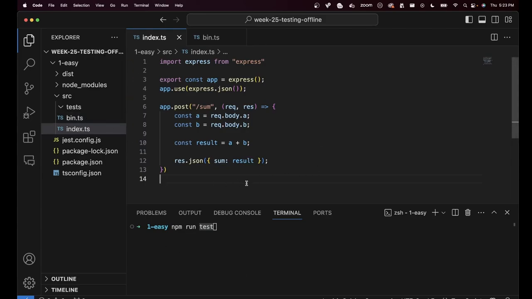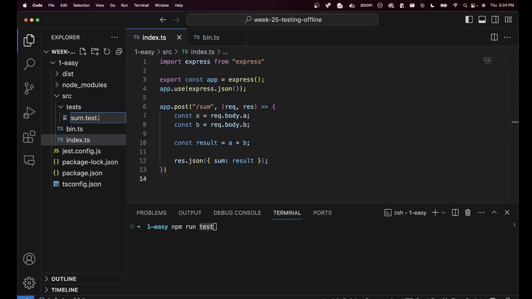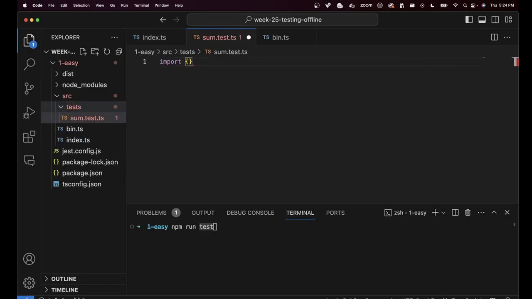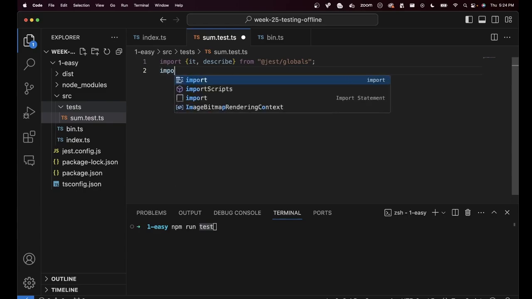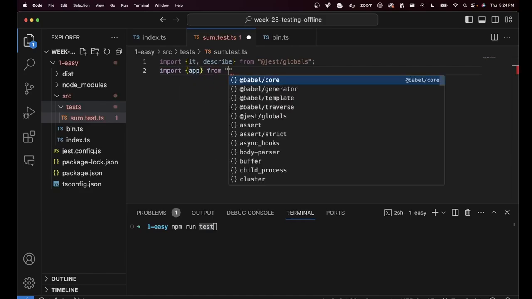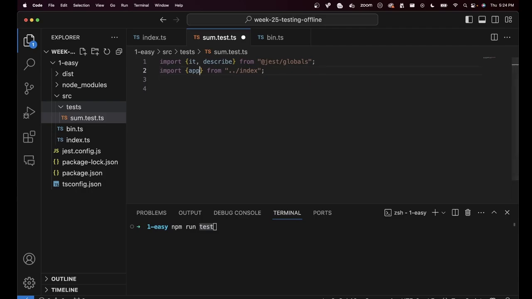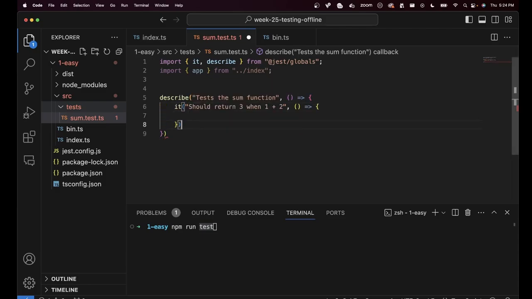Given you have this, how can you test it? Harkirat, you told me I can create a sum.test.ts file. Here I will import describe from jest/globals. I will also import, there is no sum function, I will import app from /index. And then Harkirat, I need to now test this app. But the question is, how do you test it? I can write a describe block, tests the sum function. And here I can define an it: should return 3 when 1 and 2 are added.